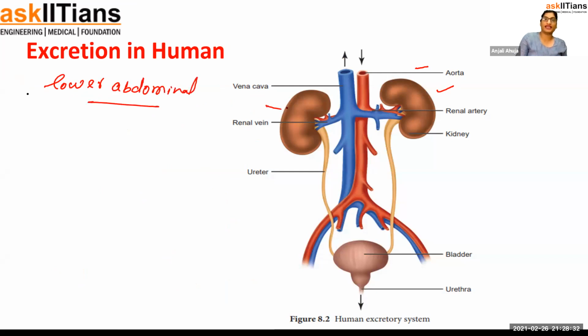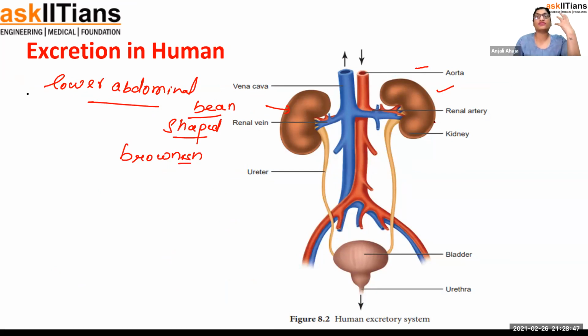It appears to be a bean-shaped organ, brownish in color, purplish, brownish, dark color kind of. Now, this kidney is the filtering unit. I will tell you a little about the structure also.